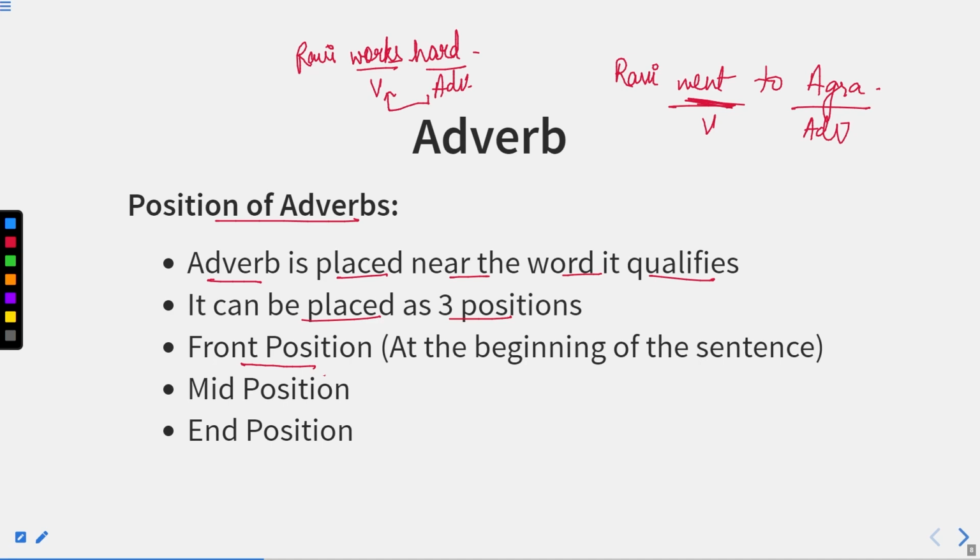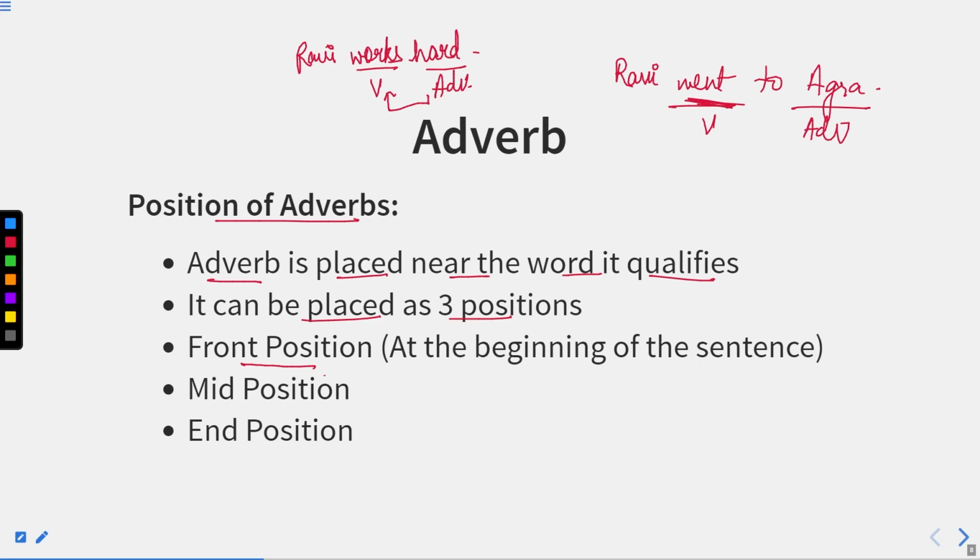Or if I say, unfortunately she could not reach there on time, that unfortunately is an adverb which is placed at the front position, at the beginning of the sentence. Now mid position, it can be somewhere in the middle of the sentence as well, and end position, it can be at the end of the sentence as well. As you can see over here, these are the adverbs which are used at the end of the sentence.